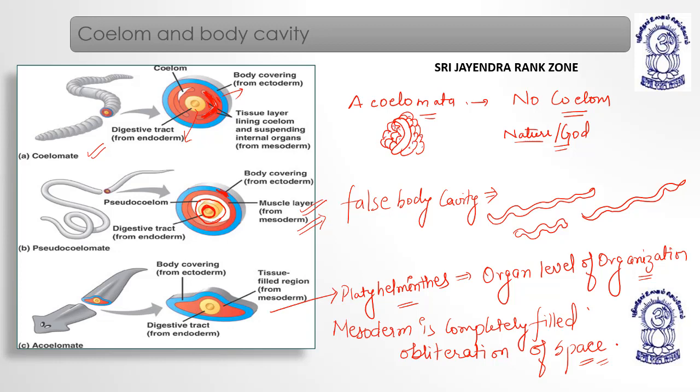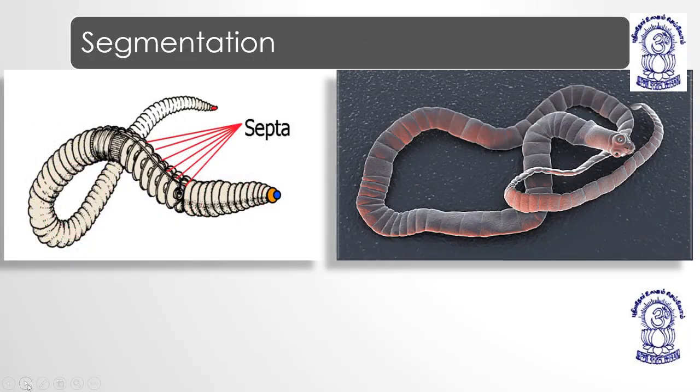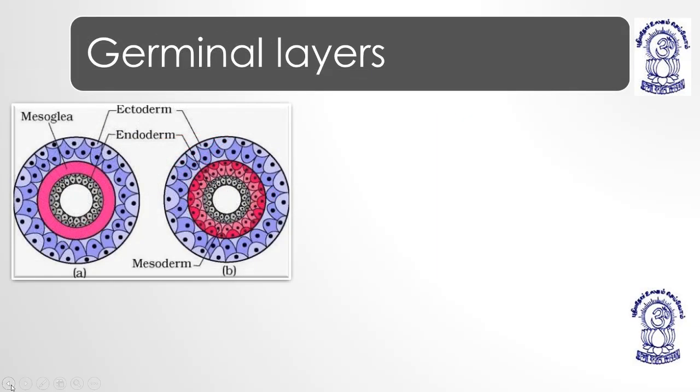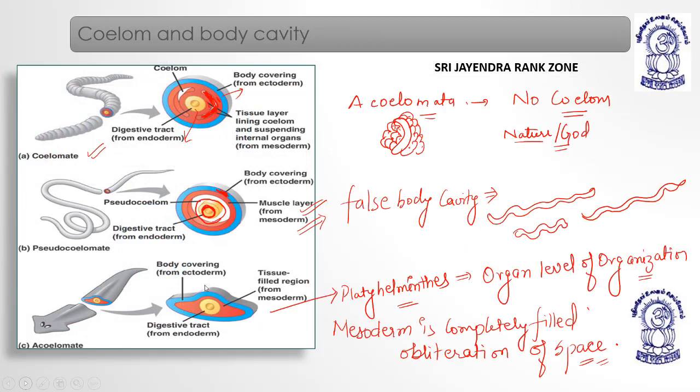So coelomates are the organisms which have true coelom. True coelom means that they have a coelom which is lined on both sides by mesoderm. In pseudocoelomates, they have just a body cavity, but it is not lined by mesoderm. It means that body cavity is not specified, right? It is not performing some specific function. Now acoelomates, they don't have a body cavity. Now see, you can see the sequence.